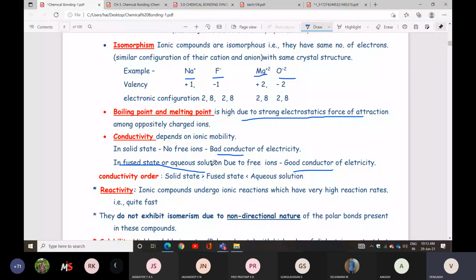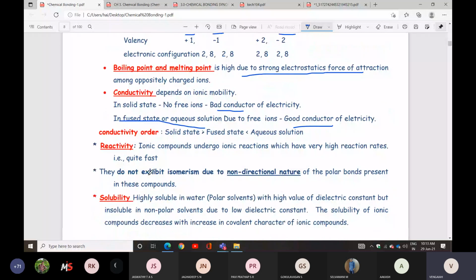Next one is reactivity. Ionic compounds undergo ionic reactions which have very high reaction rates. Next, they do not exhibit isomerism due to the non-directional nature of the polar bond present in these compounds.